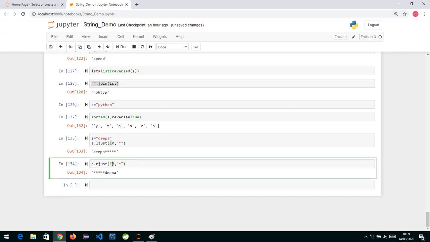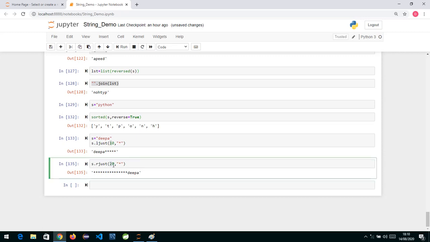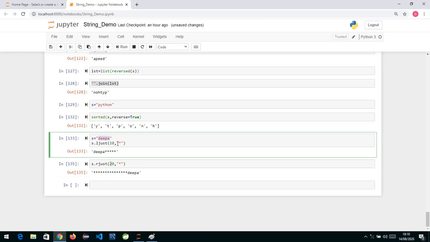So instead of 10, if I write 20, you can see the width of your string will now be 20. So 15 characters will be stars, and the rest 5 characters, on the right-hand side, will be our original string. So whatever width we specify, if your original string is not of that width, then this character will be padded accordingly. Okay, so this is rjust and ljust.